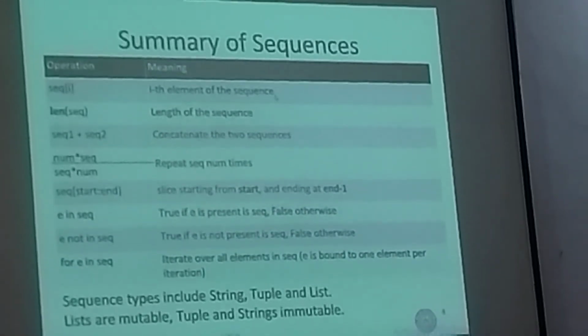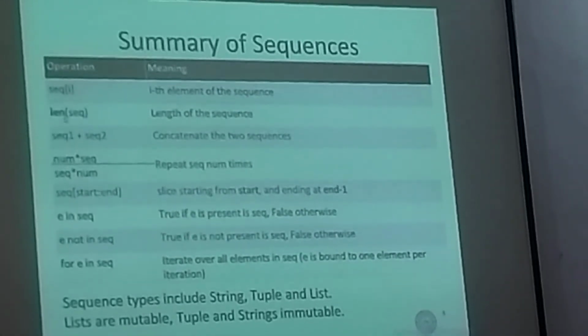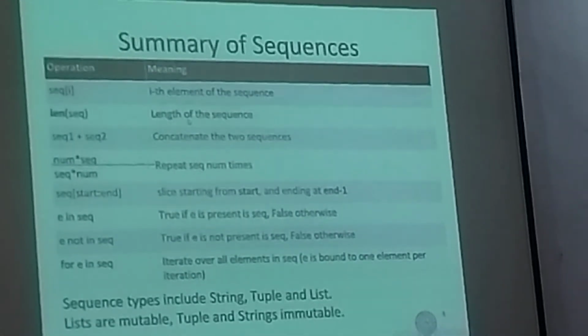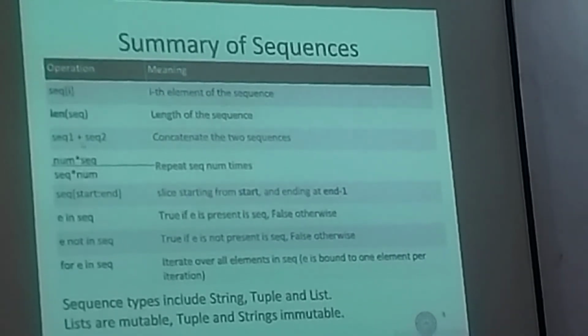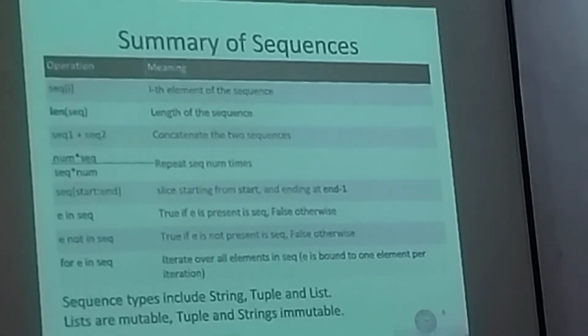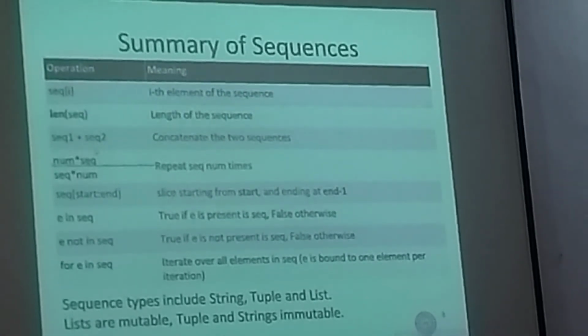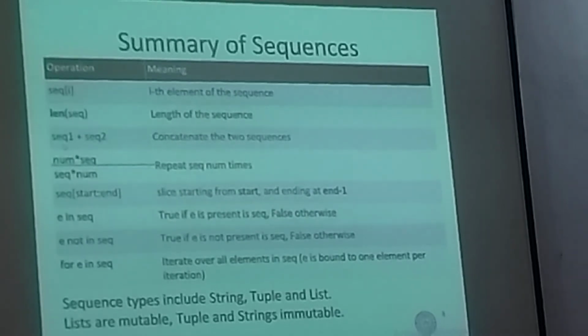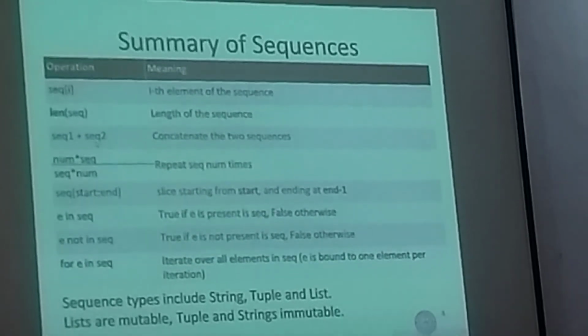And you have to remember that the first element has an index 0. Len function gives the length of a sequence. You can concatenate two sequences using plus operator. It will give you a new sequence that contains elements of first sequence followed by the elements of the second sequence.